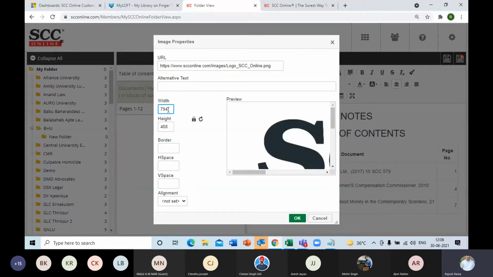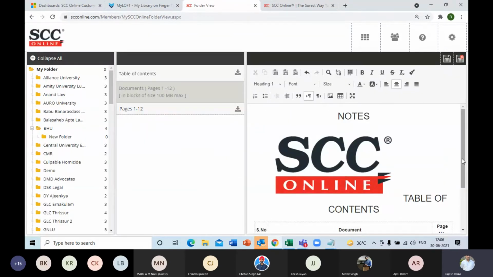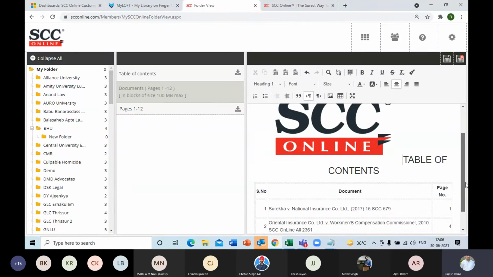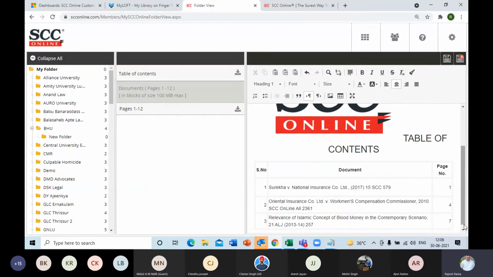Of course, it's showing a huge size. I'll reduce it to, let's say, 400, then click on OK, and you get to see on top the icon or the logo of your university or college. Once the changes are done, you click on save changes to save them permanently.